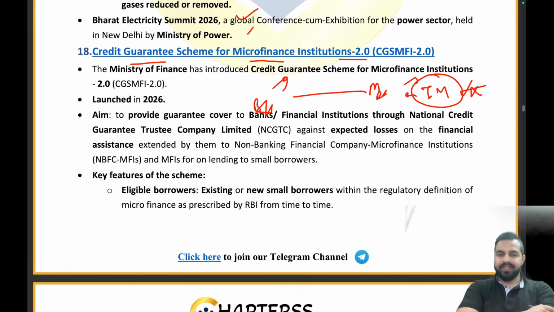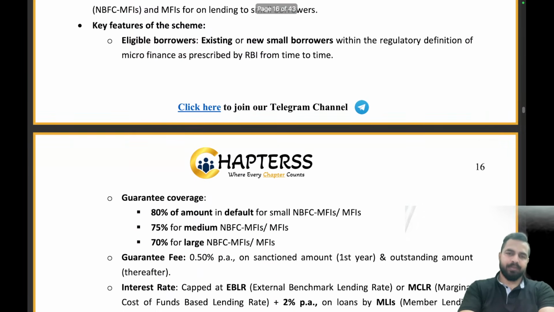right? So the NCGTC will be providing guarantee to the banks. These banks will then be extending the money to the NBFCs and the MFIs, and then they will be giving money to the small borrowers. What is the key feature? Now the eligible borrower: the existing or the new small borrower within the regulatory definition of microfinance institution as described by the RBI from time to time. So the person who will be part of this scheme will be the existing or the new small borrower within the regulatory definition.